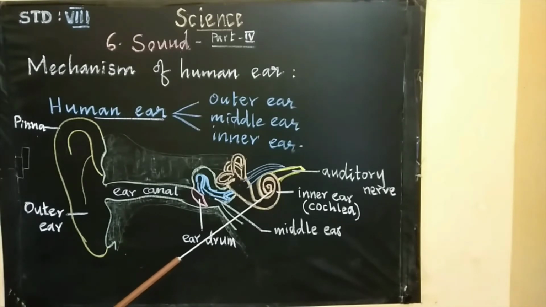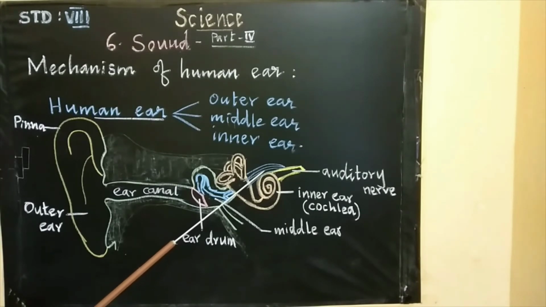The inner ear has specially designed cells to pick up the vibrations from the middle ear. So, from the middle ear, the vibrations are picked up by the special cells of the inner ear. Then from the inner ear, the sound is sent to the brain with the help of auditory nerves.